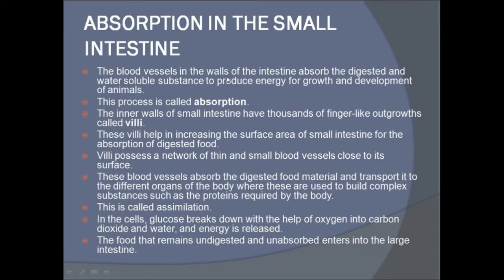The blood vessels in the walls of the intestine absorb the digested and water soluble substances to produce energy for growth and development of animals. This process is called absorption. So what is absorption? The blood vessels present in the wall of the small intestine, what do they do?